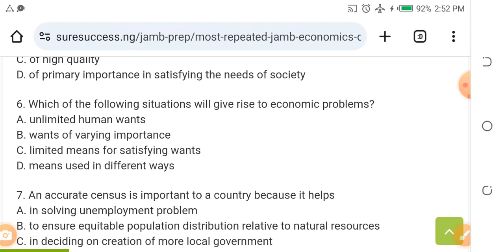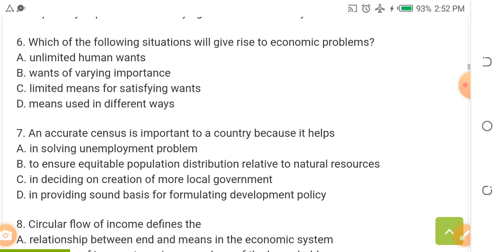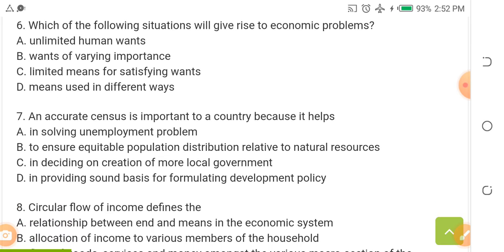If you have not started studying, if you have not started reading hard, lock yourself up and read. Study like never before. If you are reading for 30 minutes daily now, make it 2 hours. If you are reading for 2 hours, double it. Lock yourself and read. Even if you are working, you are going to school, you are in SS3, no matter your class, the bottom line is ensure you carve out time to study.